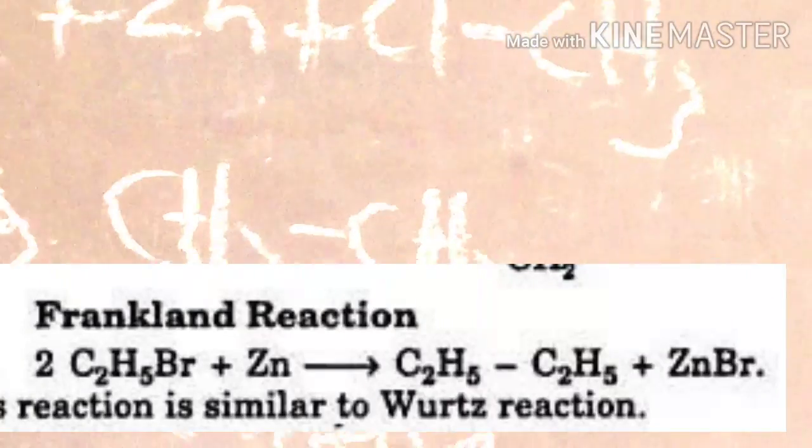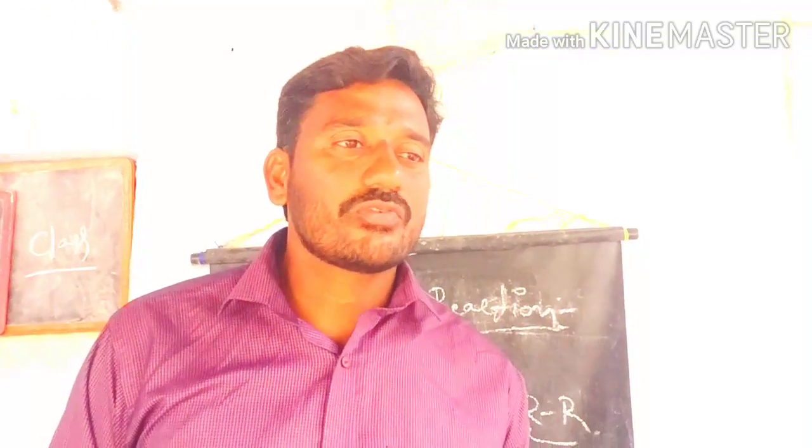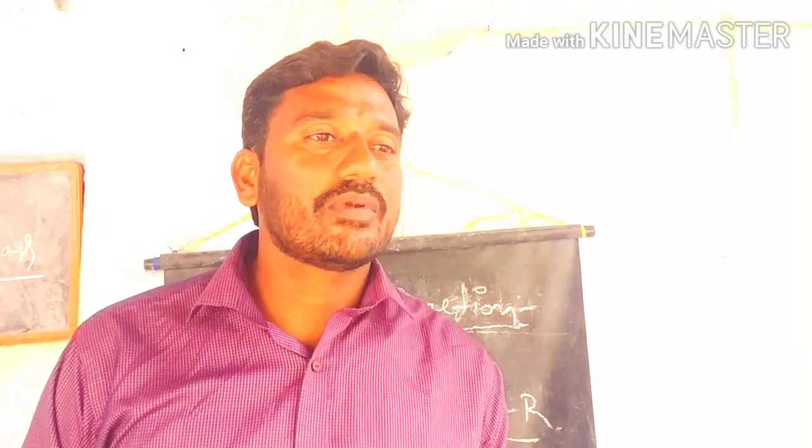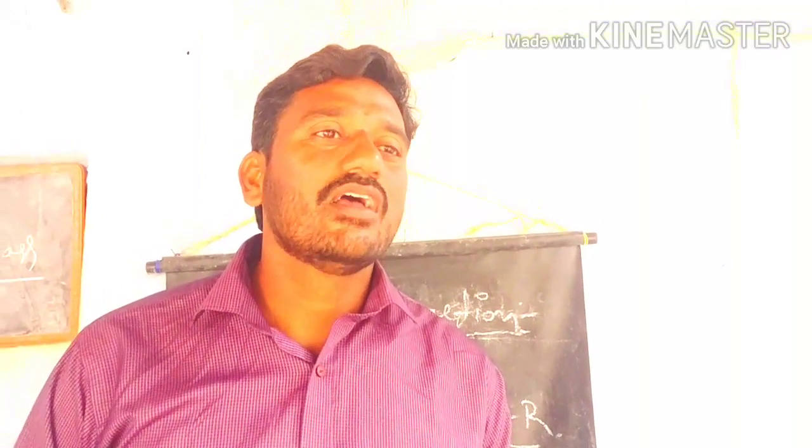Here also we can prepare symmetrical alkanes in the Frankland reaction. Like the Wurtz reaction, we prepare symmetric alkanes. That means we prepare alkanes with an even number of carbons.